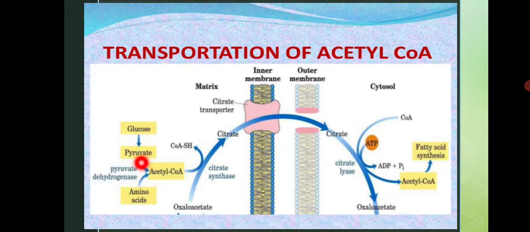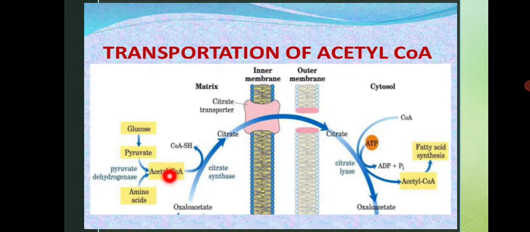Further, this pyruvate, with the help of the enzyme called pyruvate dehydrogenase, is converted into acetyl CoA. This takes place in the mitochondrial matrix. ये synthesis कहाँ होता है? In the mitochondrial matrix. Now this acetyl CoA is further involved in the TCA cycle or citric acid cycle.